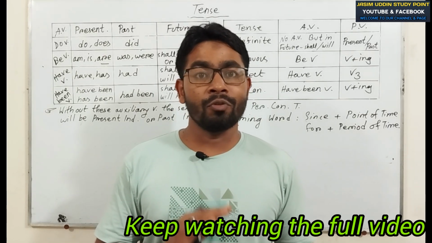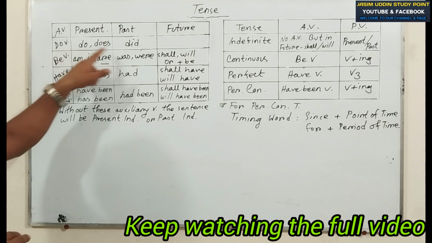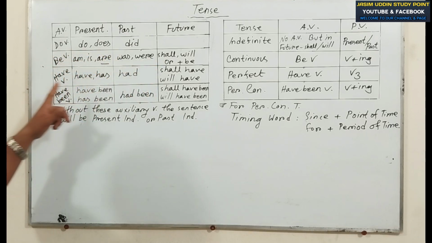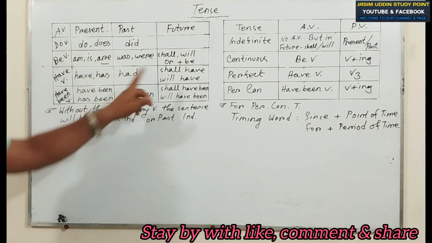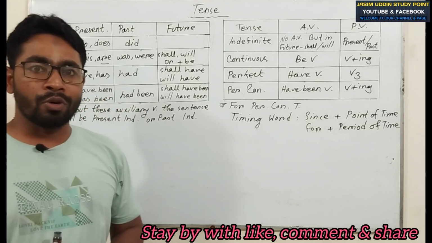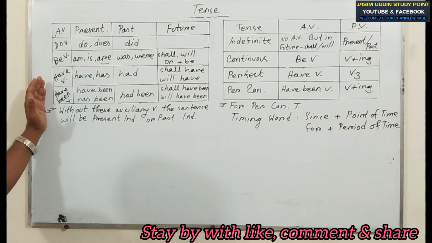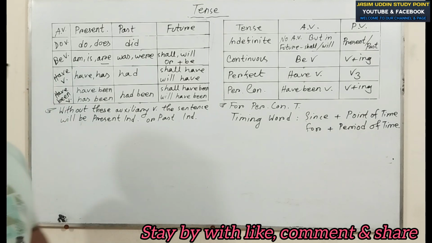Primary auxiliary is of three kinds: do verb, be verb, have verb, and have been verb. Do verb: do, does, did. Be verb: am, is, are, or was, were, or shall be, will be. Have verb: have, has, had, shall have, will have. Have been verb: have been, has been, had been, shall have been, will have been. If you want to know about tense, you have to know this auxiliary and principal verb.